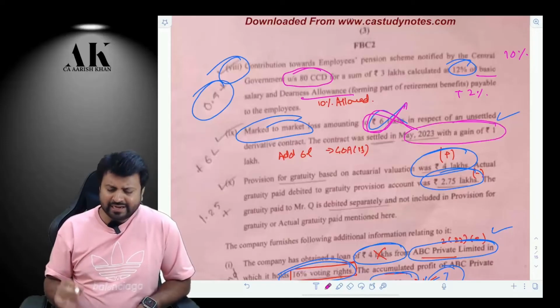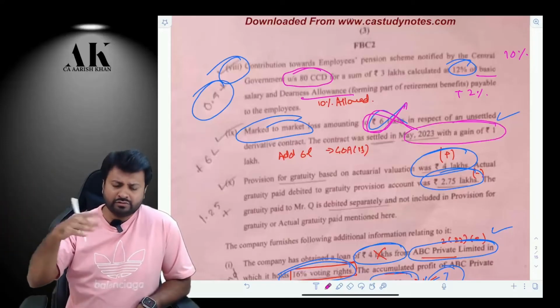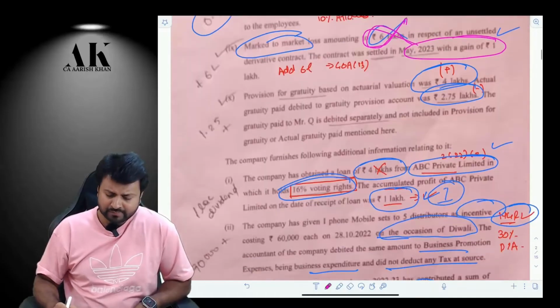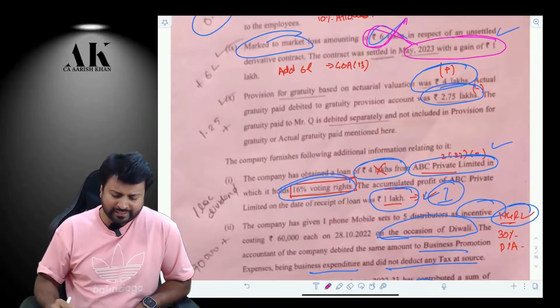Similarly, there is a gain. That gain is settled in the next year, in 23-24. So you are not supposed to do anything with that gain. So forget about that gain. That gain is settled in the next year.